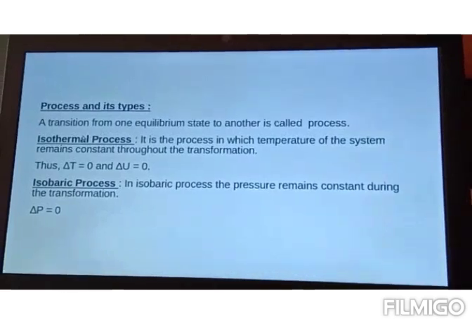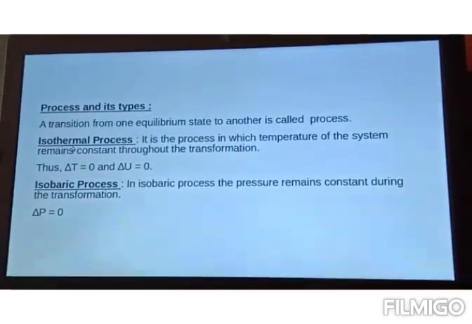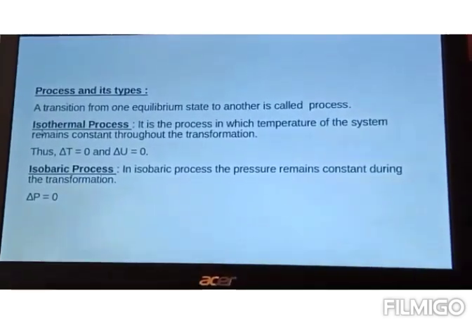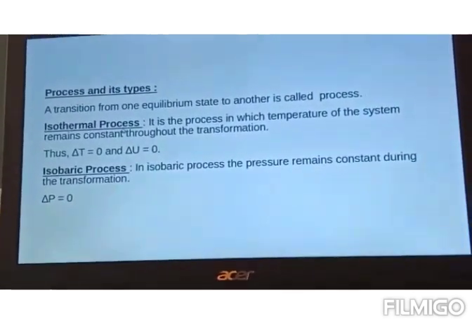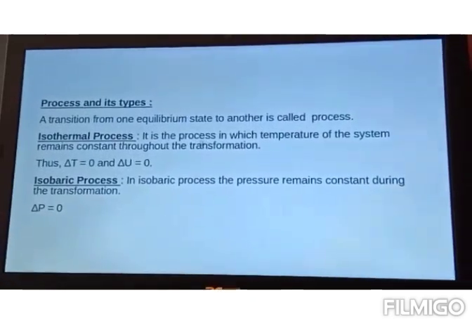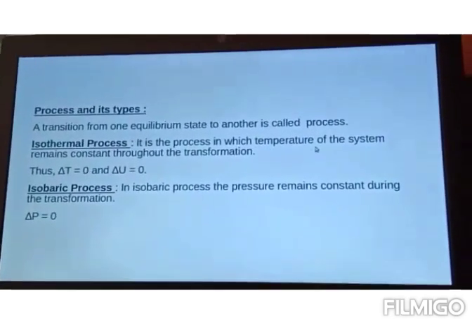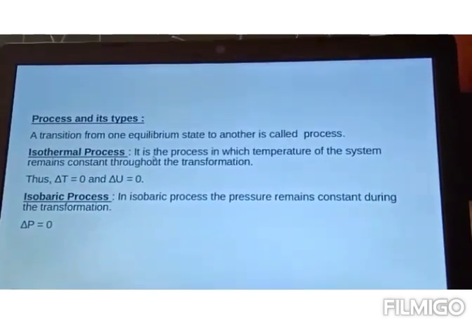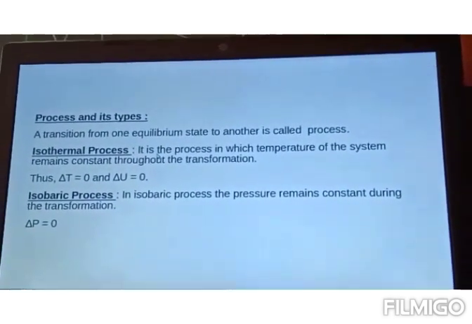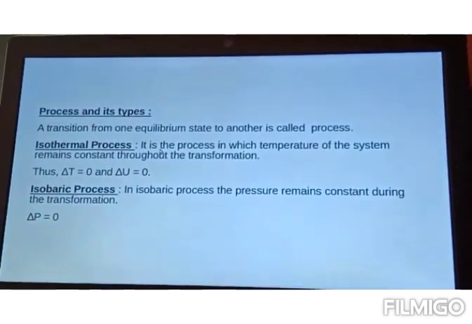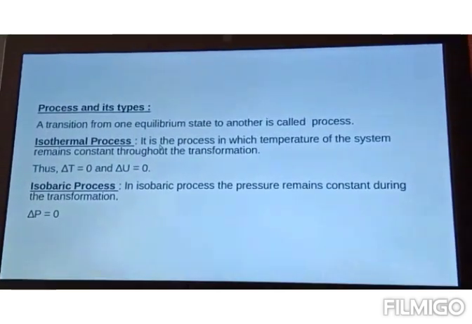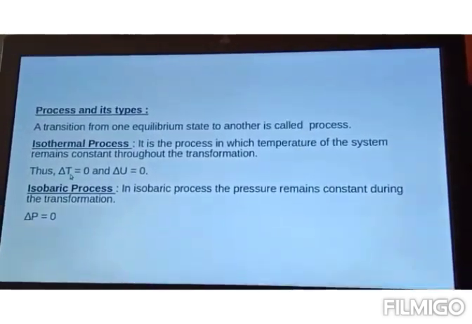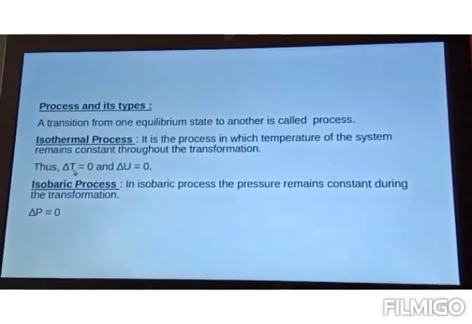Let us see which different types of processes we have. Very first, it is the isothermal process. The name itself suggests: iso is same and thermal stands for temperature. It is a process in which the temperature of the system remains constant throughout the transformation. So initial and final temperature of the system is the same.